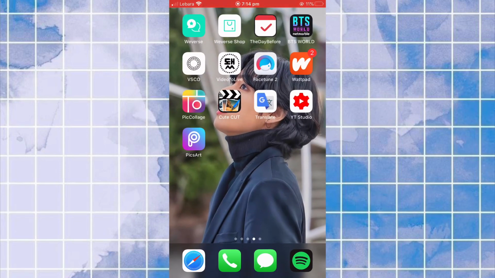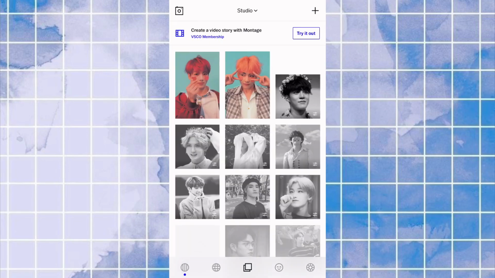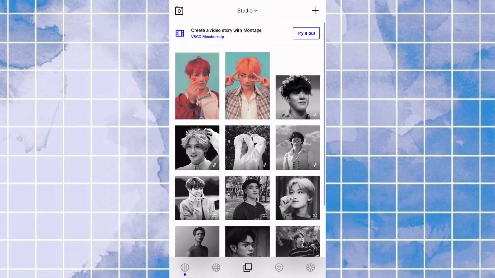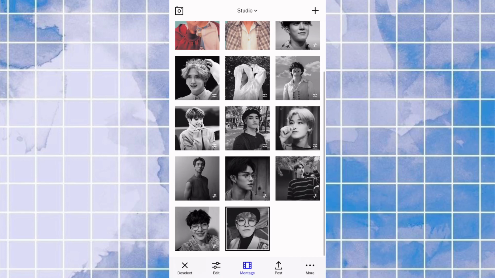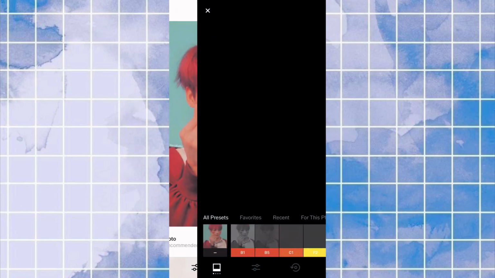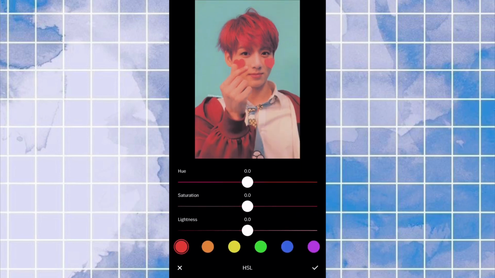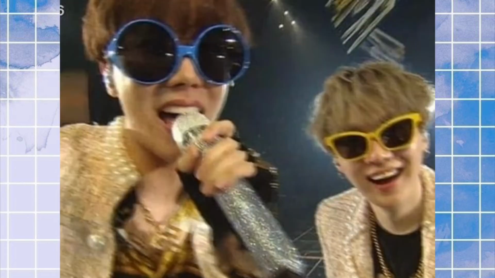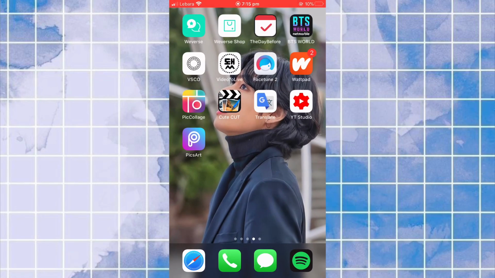And then BTS World Visco, which I use, not that, I use it often. What am I talking about? I use it to edit the photos. So I did this to make them all black and white, and for these two here I'm trying to make the background brighter, but because I don't have the actual thing, you know what I mean. Basically what I was just trying to say was that I can't afford it. Okay, that's all. Bye.